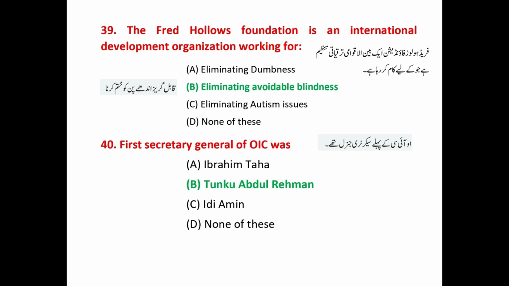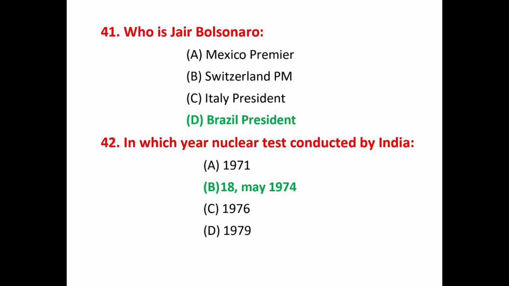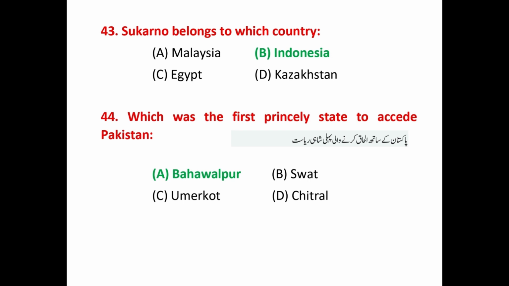Question number 40. First Secretary General of OIC was, that answer is Tunku Abdul Rahman. Question number 41. Who is Jair Bolsonaro? That answer is Brazil President. Question number 42. In which year nuclear test conducted by India? 18 May 1974. Question number 43. Sukarno belongs to which country? That answer is Indonesia.